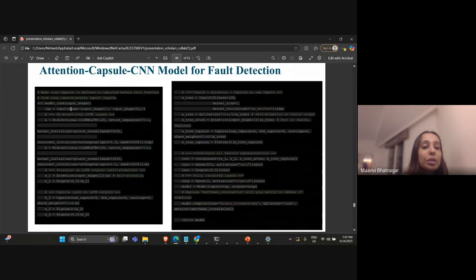If I discuss this in detail, starting with the LSTM module, it has the input layer, which has a shape value in which we give the input shape of the feature vector that we have. In this case it is 1 and 2. Next, moving on, bidirectional LSTM has been used.